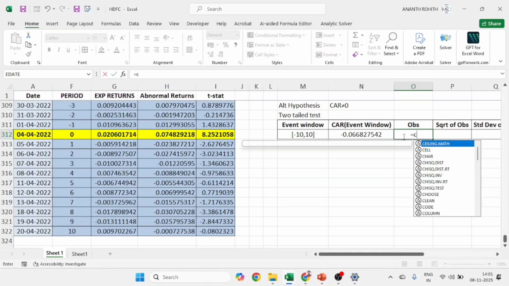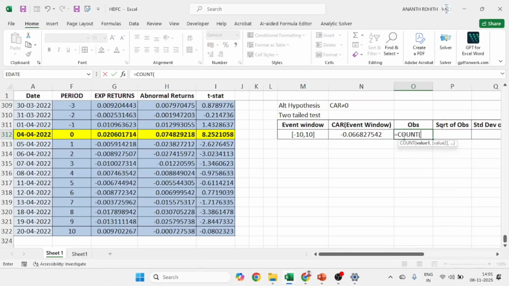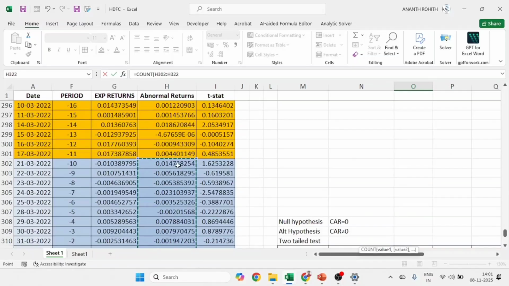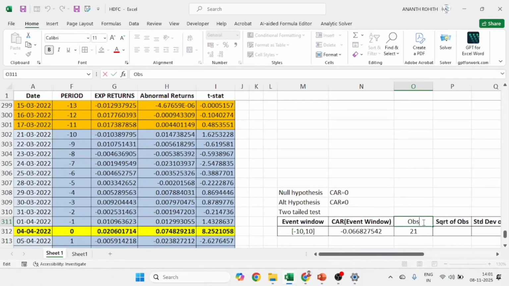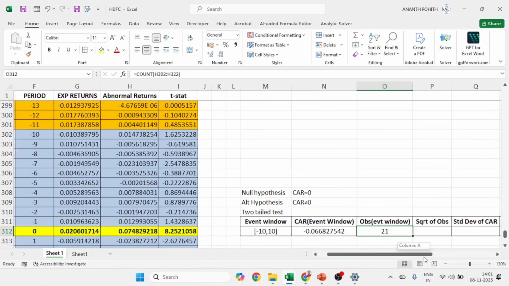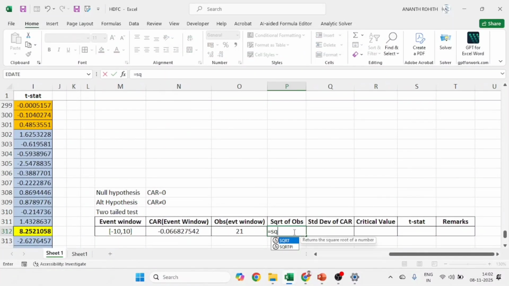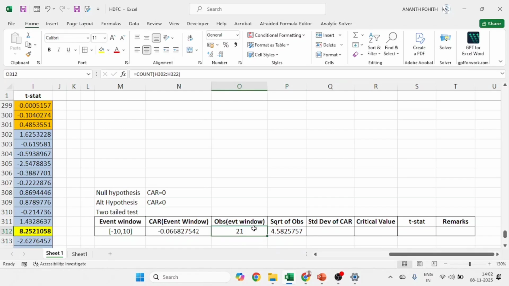Then observations: how many observations? You can manually count the observations, but I am using the count formula. You can apply it to the number of CAR values in the blue color region, the event window. Again, I will mention event window here for your understanding. Next one, square root of observations. There is a dedicated formula for the square root of this number. I got 4.58 as the square root of the observations.